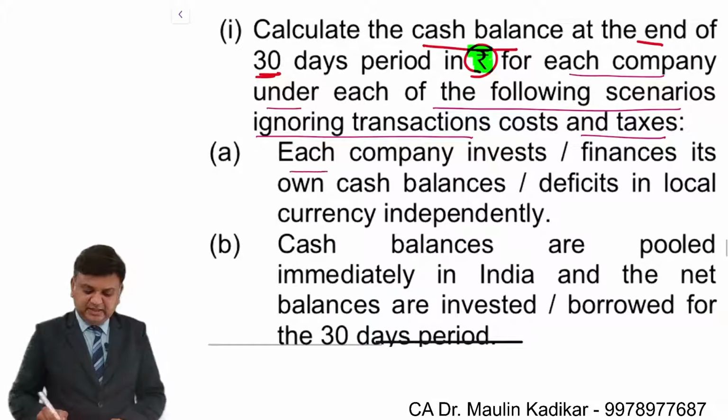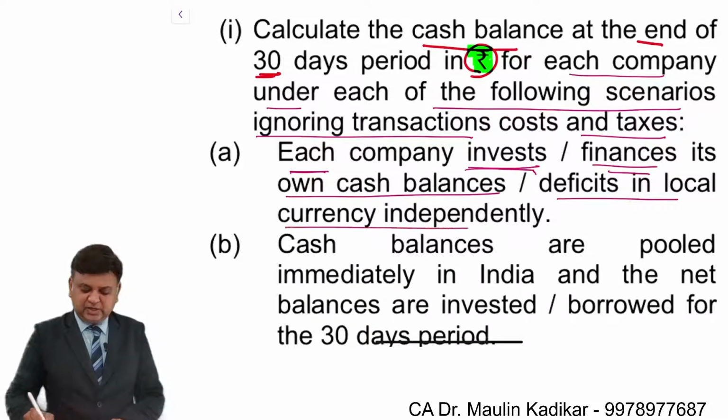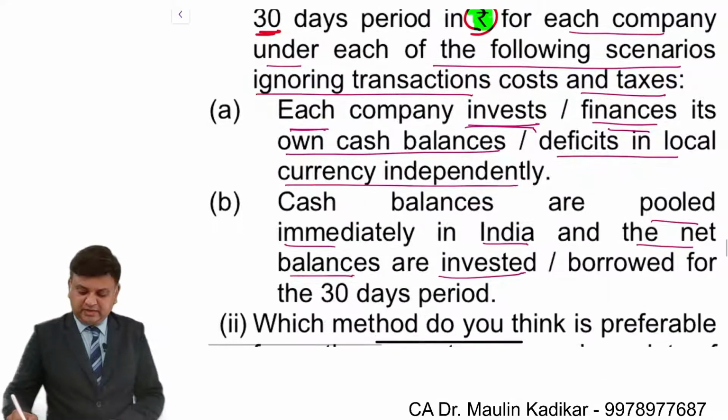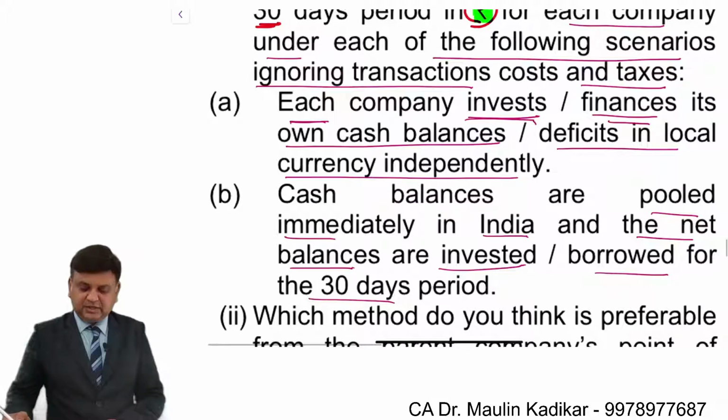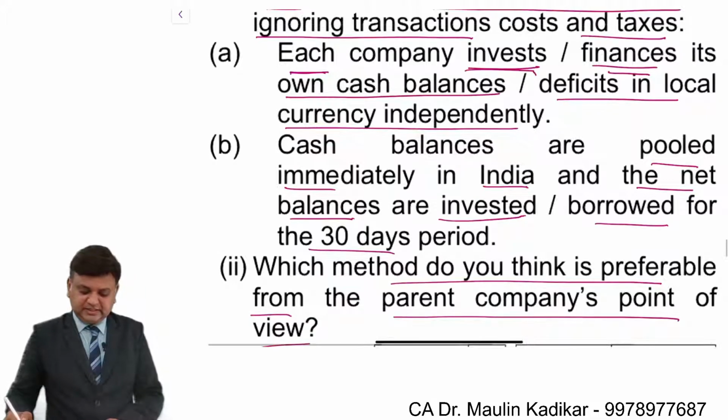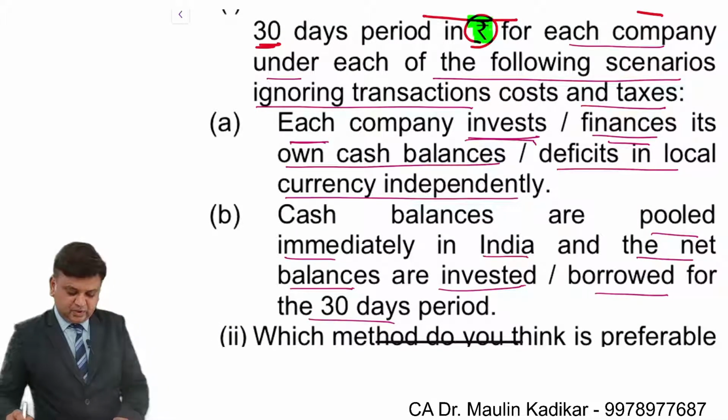A. Each company is investing. Each company is financing its own cash balances or deficit in the local currency independently. B. Cash balances are pooled immediately in India and net balances are invested or net balances are borrowed for 30 days period. Which method do you think is preferable from parent company point of view? That is the question.